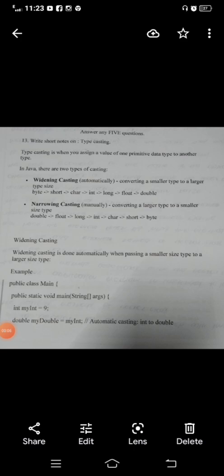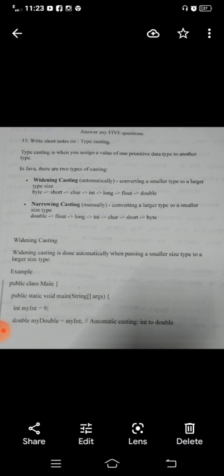So we are going to see about typecasting in Java. Typecasting means we can change the type of data. Typecasting is classified into two types. One is widening casting, another one is narrowing casting. Widening casting is also known as automatic type conversion. Narrowing casting means manual